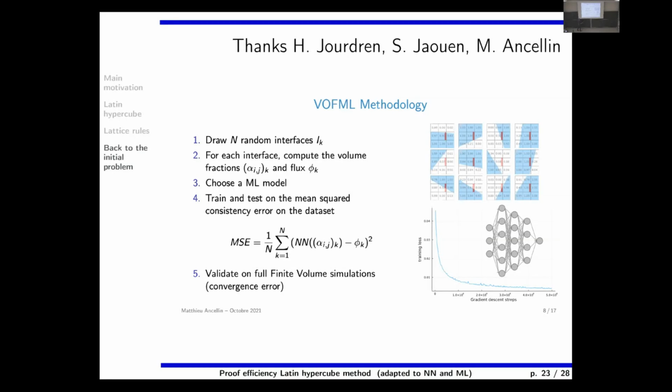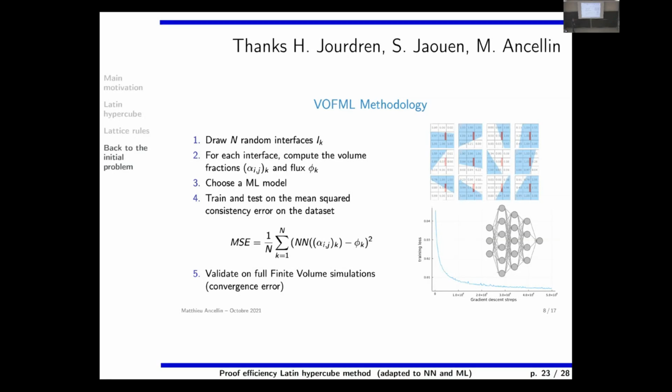We construct random interfaces by sampling the space of parameters we have decided. We compute by numerical integration the volume fraction. So now we have the data set. We choose a certain machine learning model or neural network model. And as described in this module, we have to decide on a certain structure.